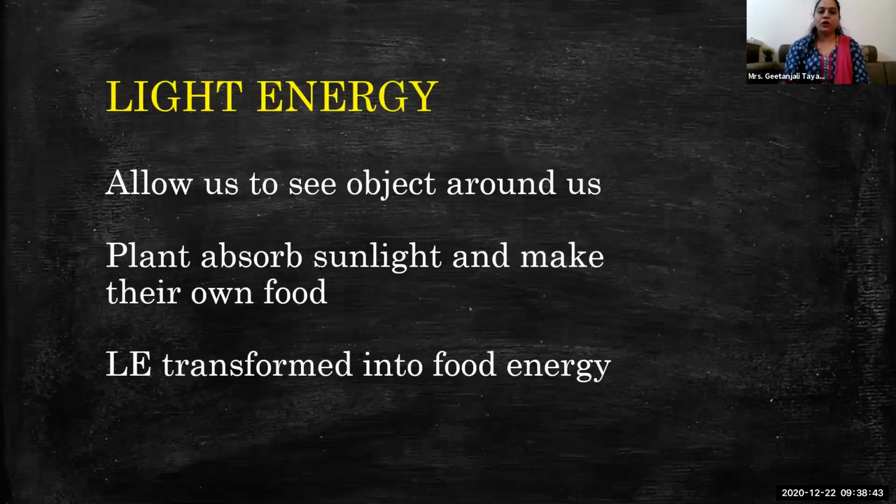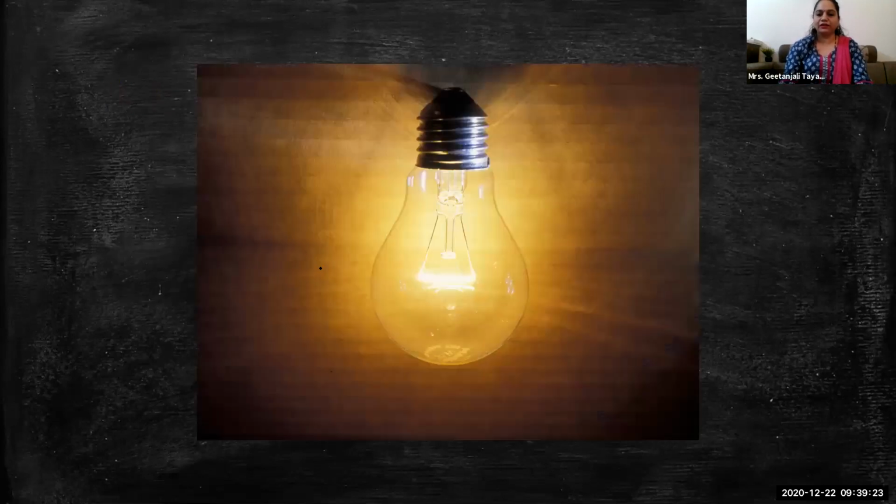Then the light energy, it allows us to see objects around us. Because of light only we are able to see all objects around us. Plants absorb sunlight and make their own food. That is, the light energy gets stored as chemical energy in the form of food inside the plant, and then again it is used up in different forms of energy. So light energy is transformed into food energy by the process of photosynthesis with the help of chloroplast only. So this is light energy. Light energy, sunlight, photosynthesis, and food energy. You have to keep these keywords in mind. This is an example of light energy.